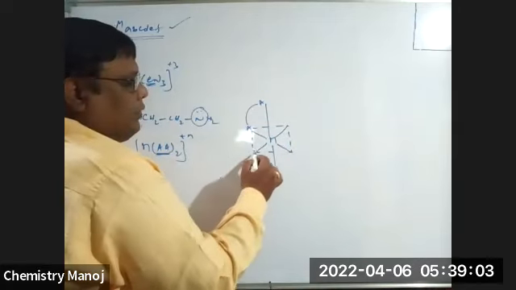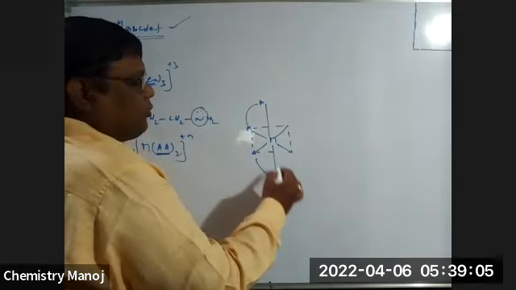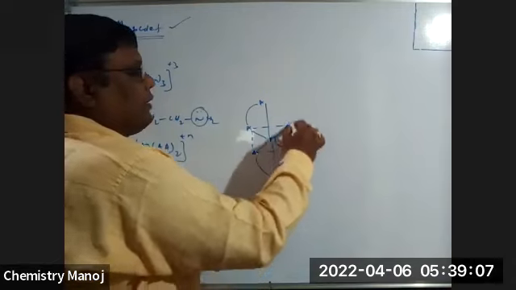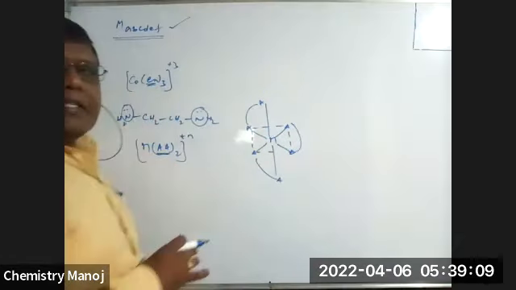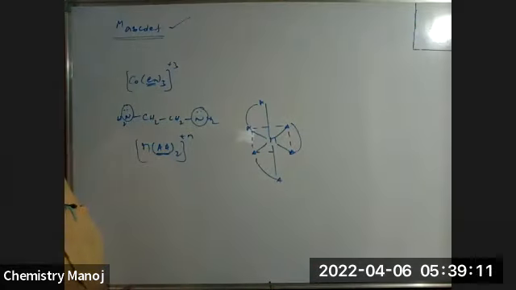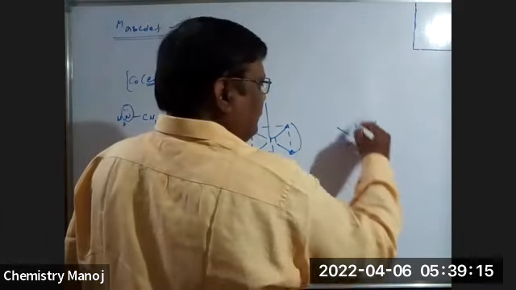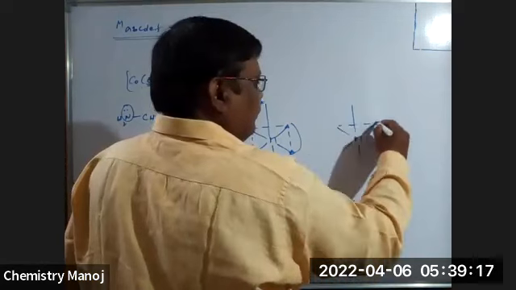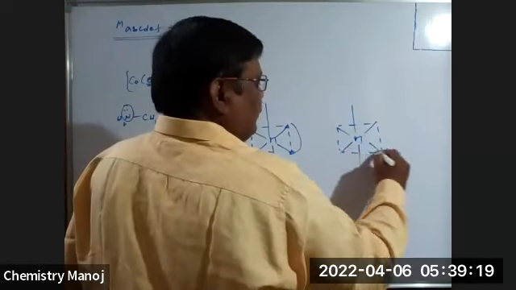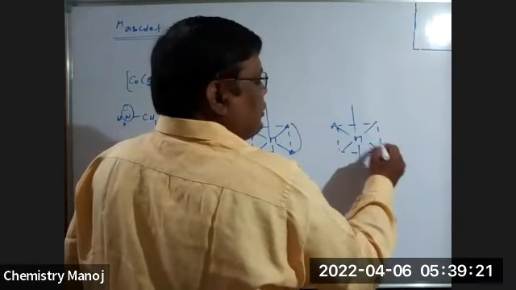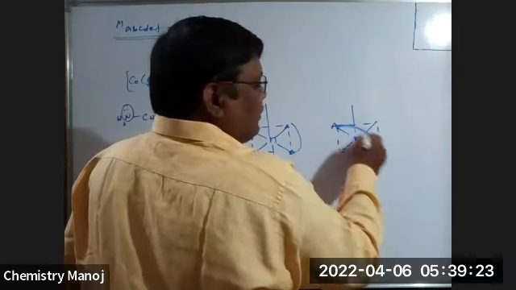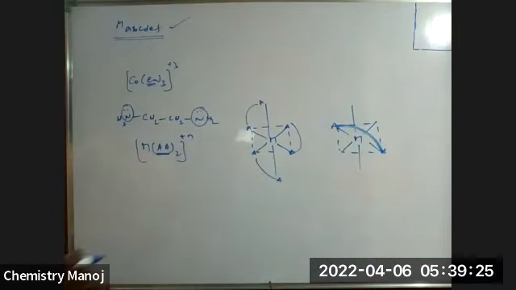These are the three ligands. See, my dear, metal, A and A, these two A, this is the ligand. Are those at cis position or trans position?